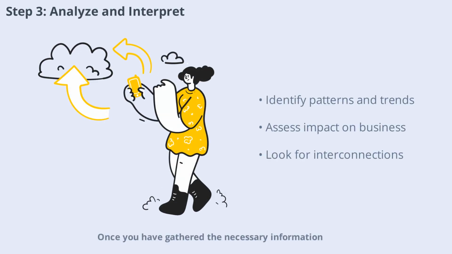So you have gathered the necessary information. Analyze each factor to determine its potential impact on your organization. Look for patterns, trends, and interconnections between categories. For example, a new technology might require changes in legal compliance or create new social trends. Interpreting the data in context helps you identify the most significant risks and opportunities. Next, we'll discuss how to prioritize these findings for strategic action.